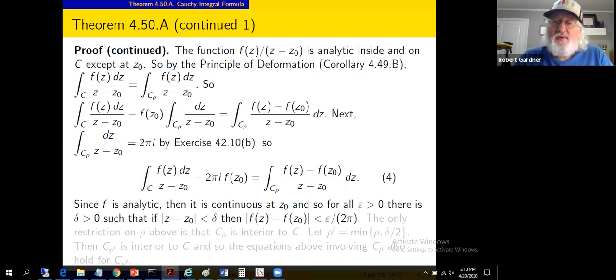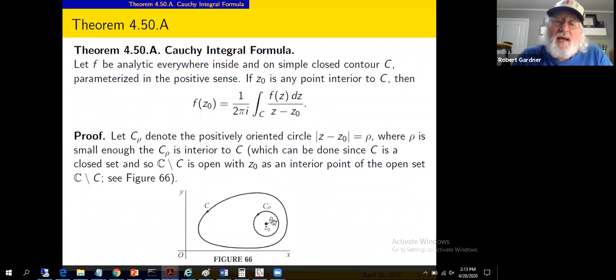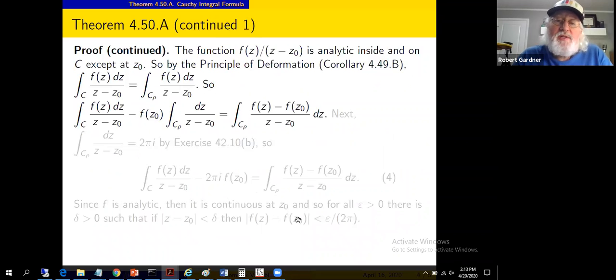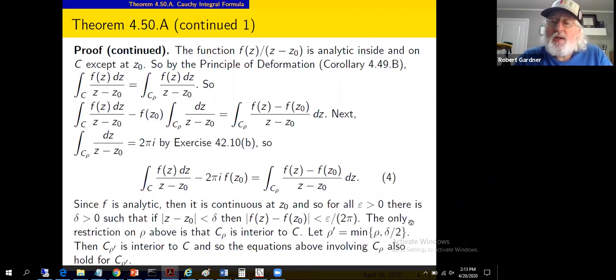So in the picture on the previous slide, we've potentially taken a C sub rho prime that's smaller in radius. All these arguments hold in terms of inequalities and so forth, and we've got our reasons for doing this. What we're going to do next is take z to be on C sub rho prime. Then that tells us that z is really close to z sub 0. When z is really close to z sub 0, we get this bound on f of z minus f of z sub 0. Notice that's the numerator on the right-hand side of 4. Remember, we're trying to show this is 0.